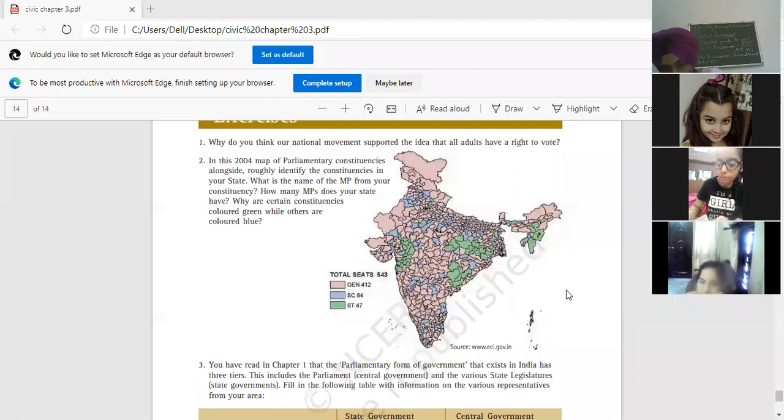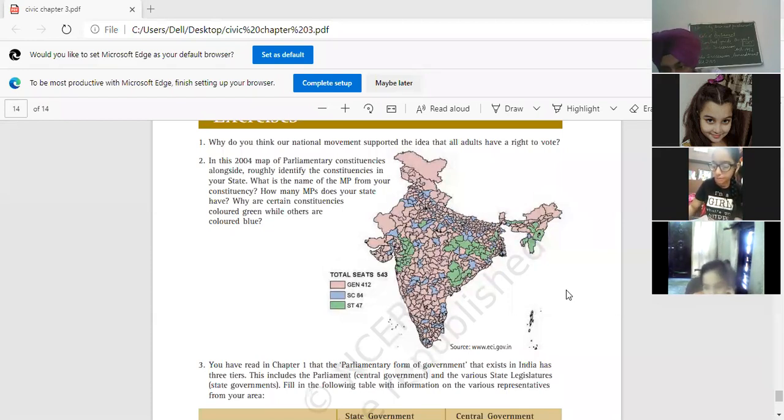The Indian National Congress was founded in 1885. Due to their efforts, in 1909 the Britishers enacted the Government of India Act of 1909, in which they gave the right to vote. You have to mark this.